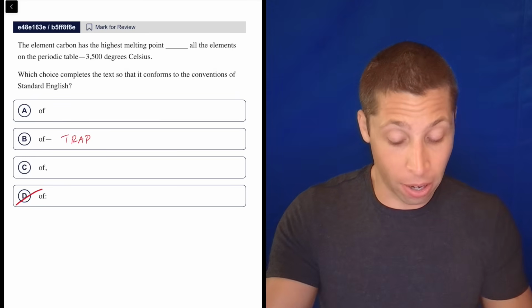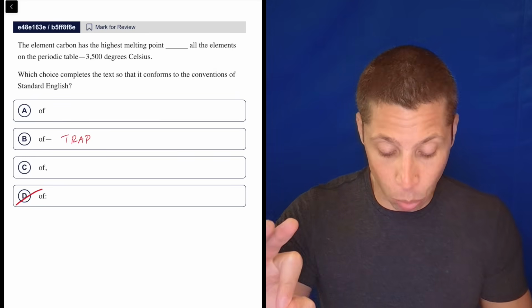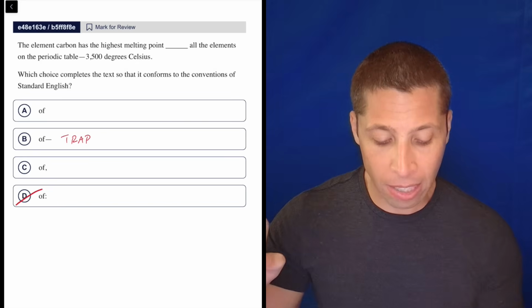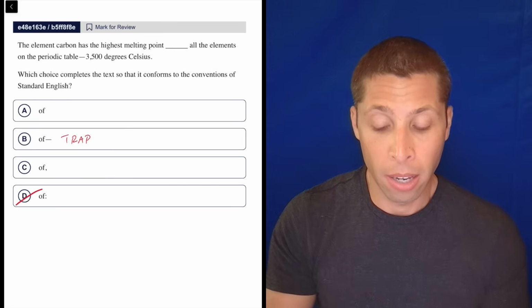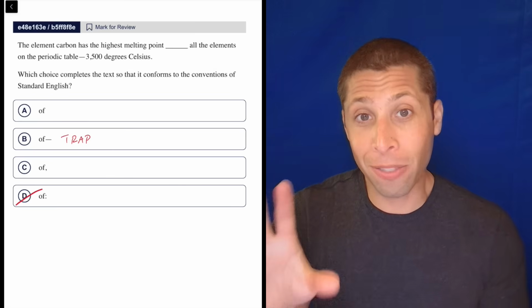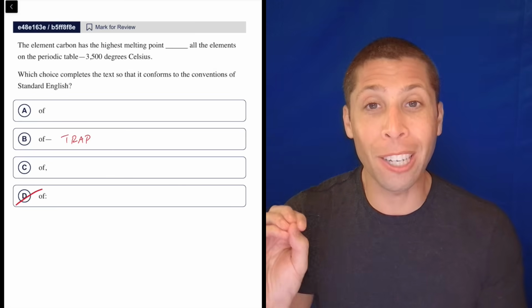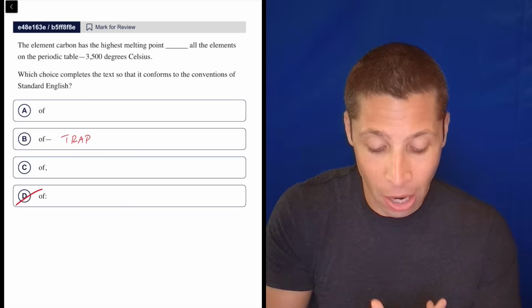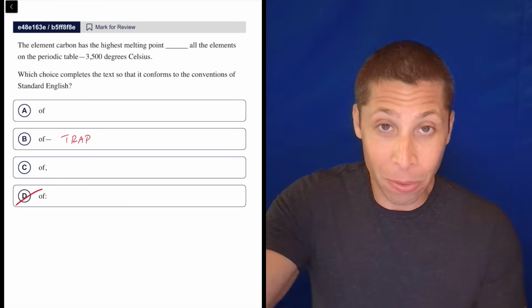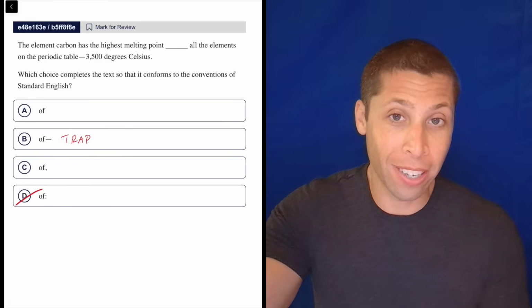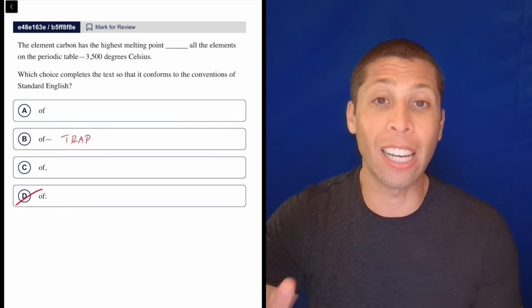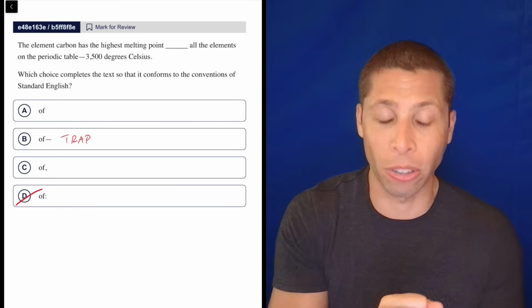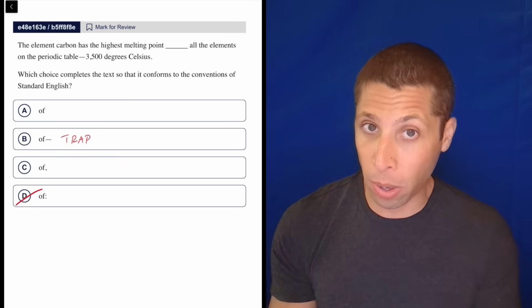That's what's happening here, right? We could have just ended the sentence where the dash is. The element carbon is the highest melting point of all the elements on the periodic table, period. Now, what the dash is doing here is very similar to what a colon would do. It's allowing us to add on an explanation, right? What is that melting point? What is that temperature? 3,500 degrees Celsius, right? It's explaining the thing that's kind of building up in the sentence, but it's not itself part of the sentence. It's kind of this extra little thing. So that's why we have that one dash there.